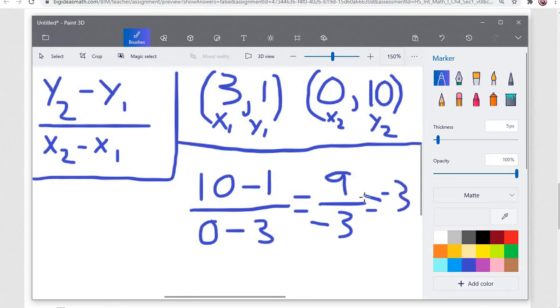I've mentioned before, all fractions are really just division problems. So if you want to reduce a fraction, you could always just put in your calculator 9 divided by negative 3. And if you get a whole number, you could just use that whole number. If you get a crazy decimal, then you're better off just using the fraction. More than likely, that means the fraction is already reduced down to what it can be. But negative 3 is the whole number for 9 over negative 3. So this is what we are going to use as our slope.